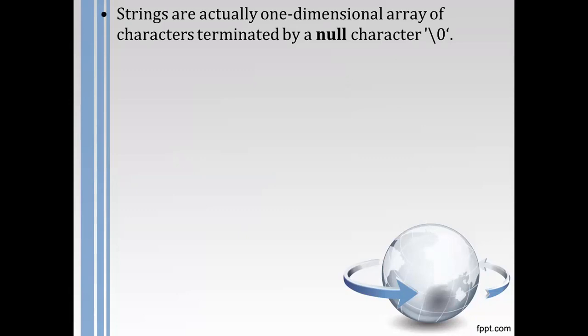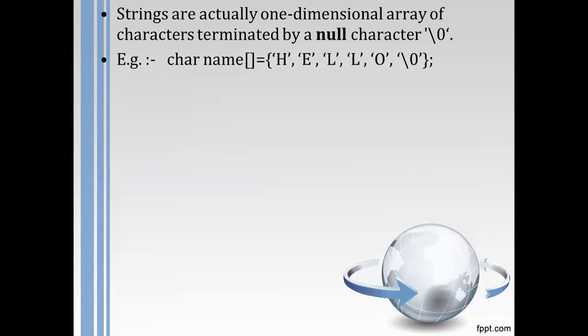Strings are actually a one-dimensional array of characters terminated by a null character. The null character is written in single quotes as backslash 0, which is called a null character.